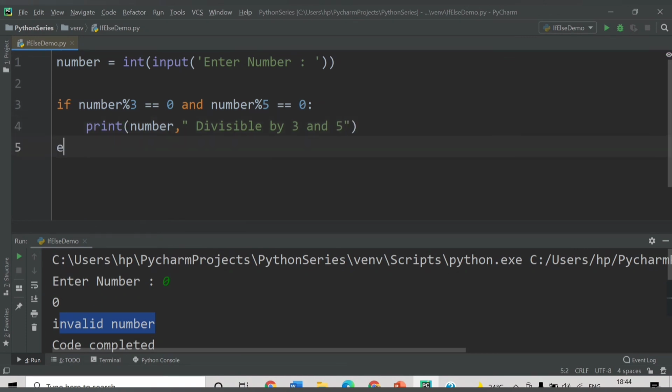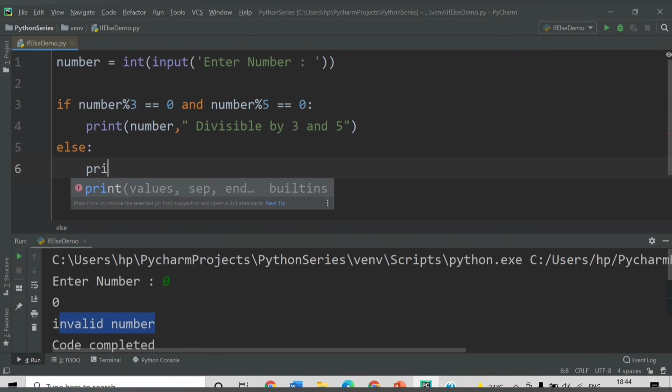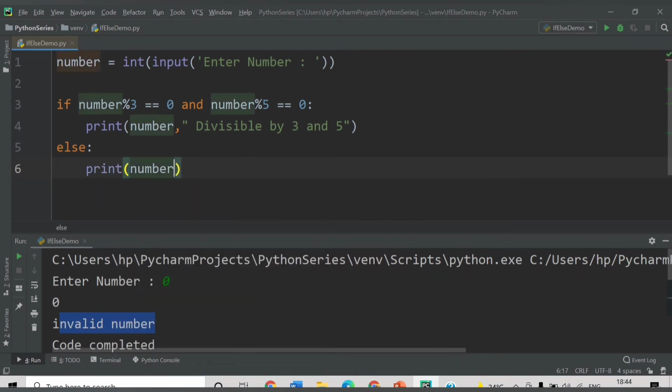Let's provide else now, else print number not divisible by 3 and 5. Let's run this now.